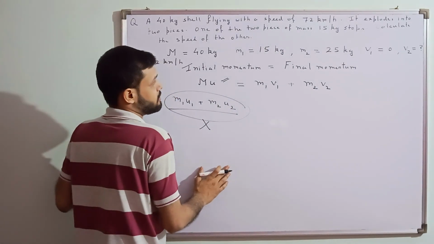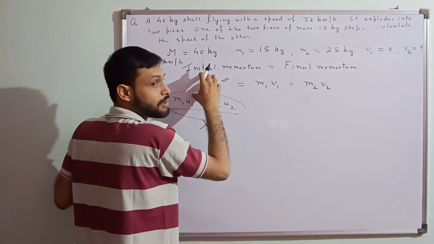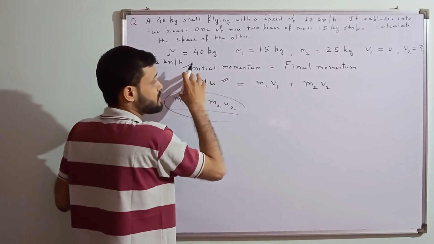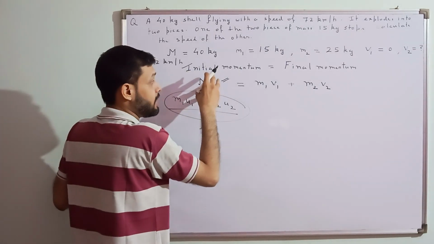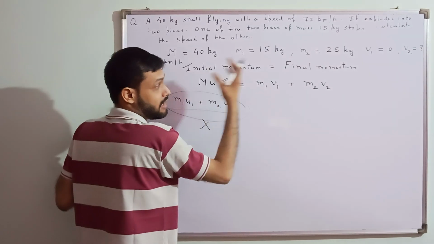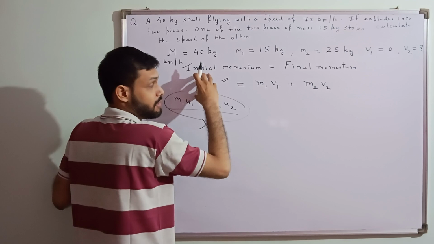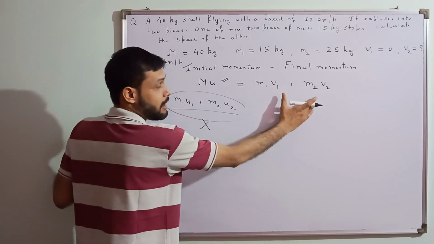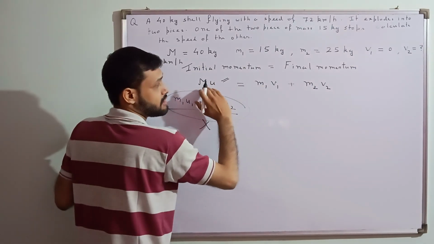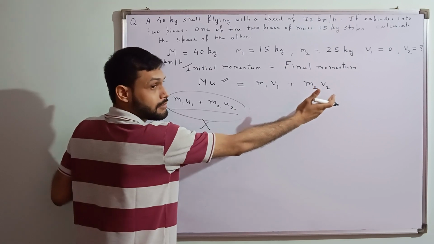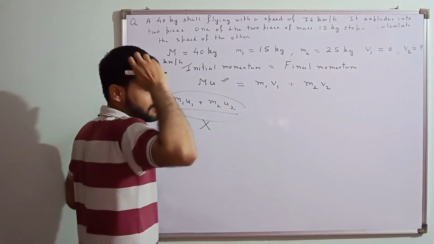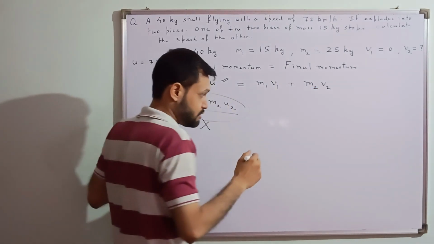We need to check whether here I am having a one body system, or a two body system, or a three body system, whatever it is. Here I may have one body system, but here I may have a three body system, or a four body system. You need to see the situation.